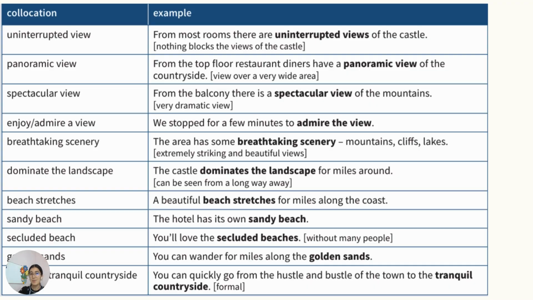Okay, now let's move on to these collocations. And the first one is uninterrupted view. If you remember on previous slides, we had a picture with open fields. So there was a word uninterrupted. And let's read this example. Uninterrupted view. From most rooms, there are uninterrupted views of the castle. Uninterrupted views, nothing blocks the view of the castle.